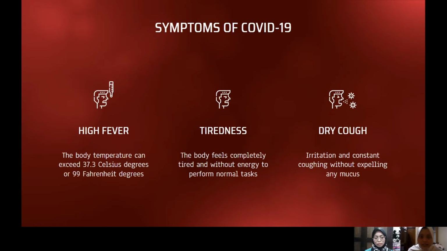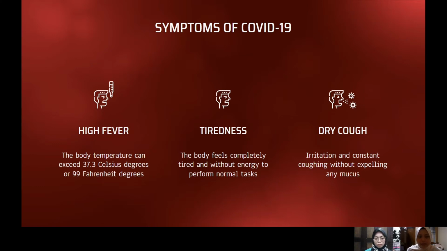Next are the symptoms of COVID-19. There are many symptoms, but here are the main symptoms of this virus. The first one is high fever. Usually people who are infected with this disease will have a high fever. The body temperature can exceed 37.3 degrees Celsius or 99 degrees Fahrenheit.